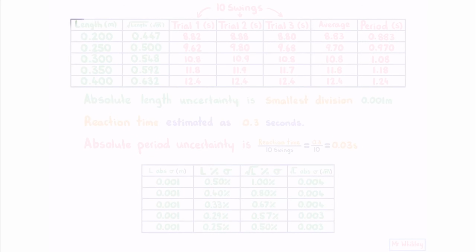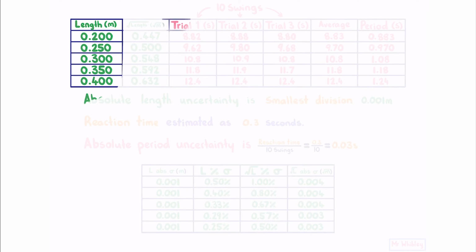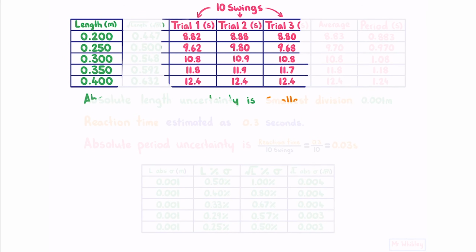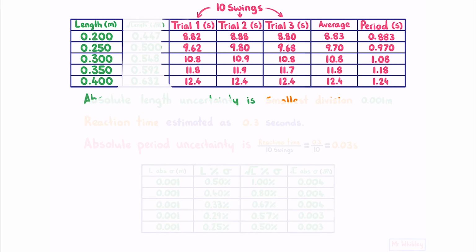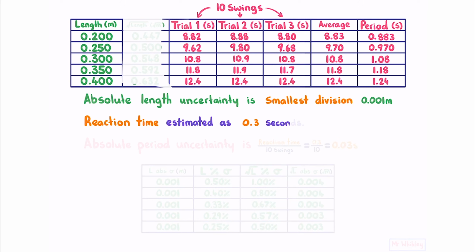For our results table, we have our lengths, our 3 trials of 10 swings, which I've then averaged and divided by 10 to find the period. The absolute length uncertainty is the smallest division, which is 0.001 meters. Our reaction time is estimated as 0.3 seconds.